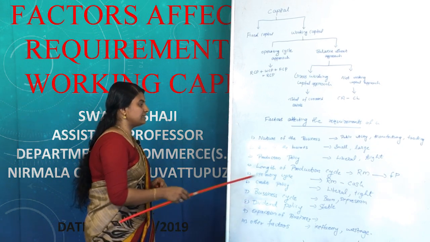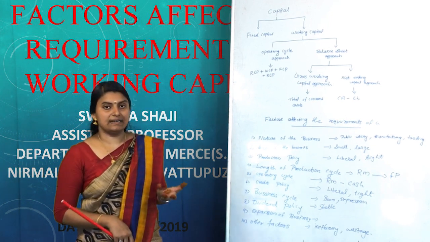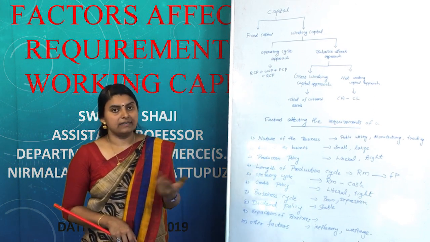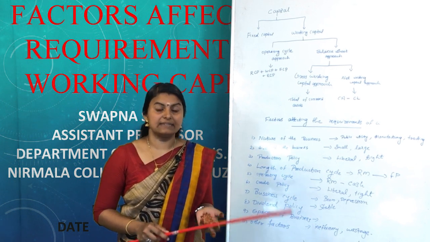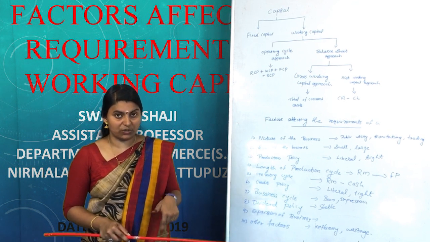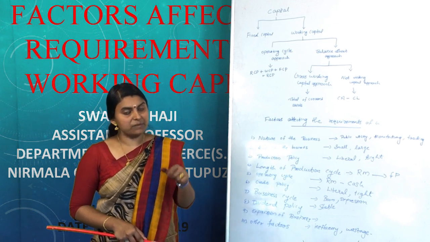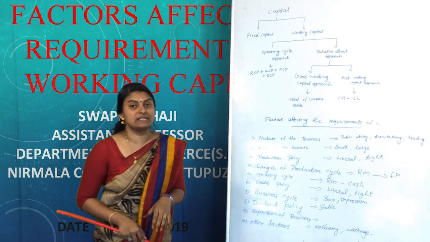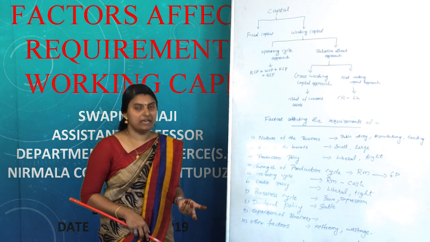The next factor affecting the requirements of working capital is the operating cycle. The operating cycle is a simple concept. It starts with the raw material and ends with the cash. It includes purchase of raw material, conversion of raw materials into work in progress, then work in progress into finished goods, then finished goods into sales, and again the sales into cash. Then this cash is used for the purchase of raw material. The time taken for the conversion of raw materials into cash will also affect the requirements of working capital. If the time is very long, it increases the requirements of working capital.